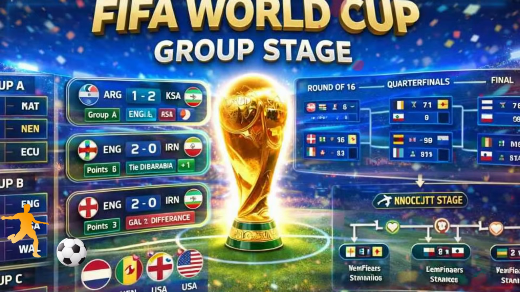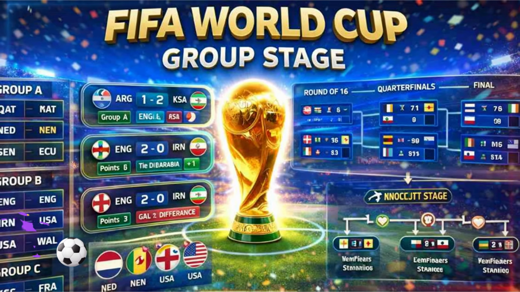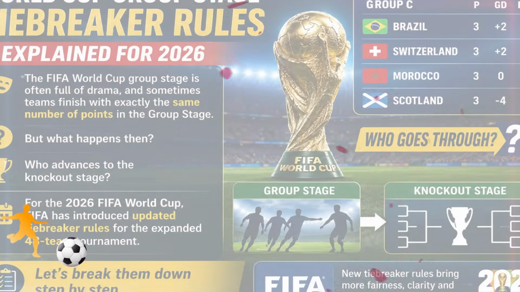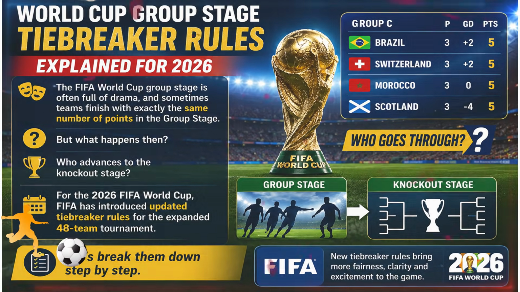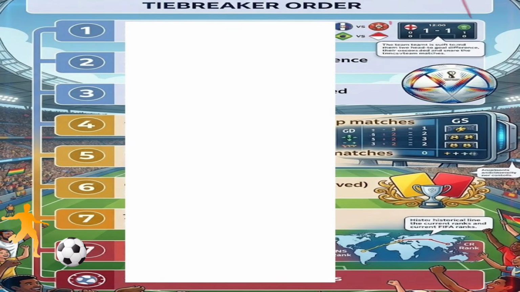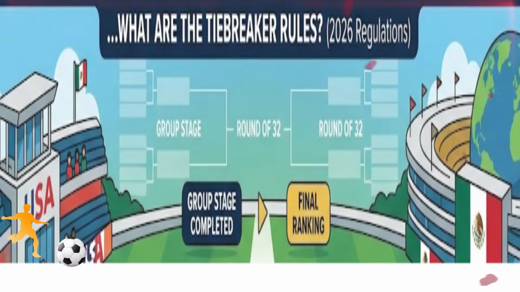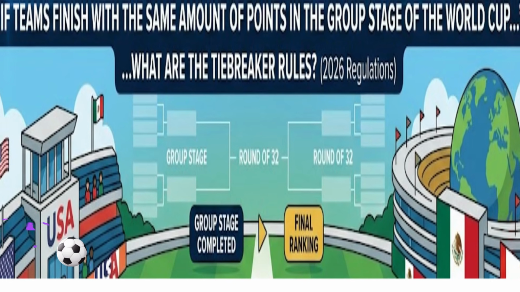The FIFA World Cup group stage is often full of drama, and sometimes teams finish with exactly the same number of points in the group stage. But what happens then? Who advances to the knockout stage? For the 2026 FIFA World Cup, FIFA has introduced updated tiebreaker rules for the expanded 48-team tournament. Let's break them down step by step.